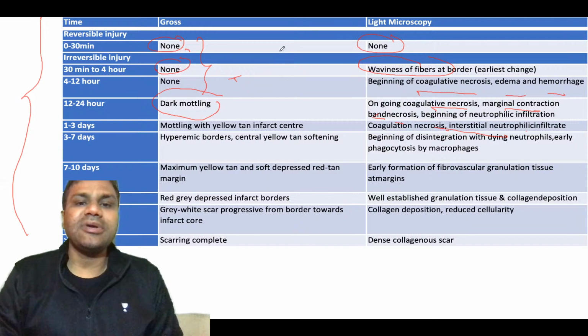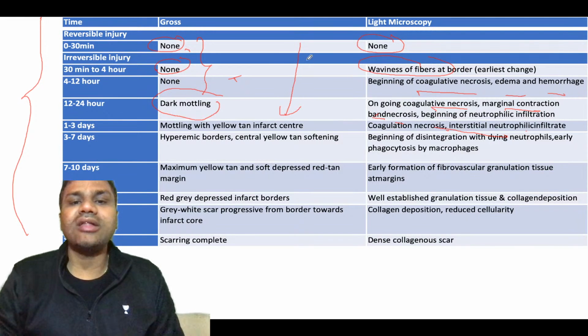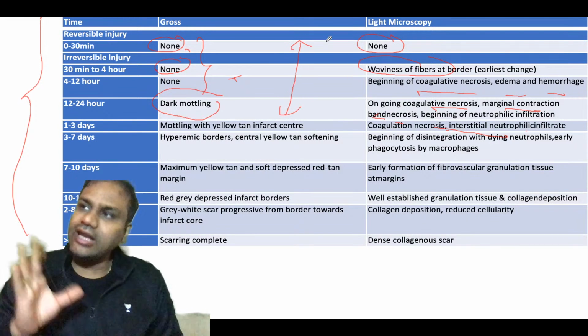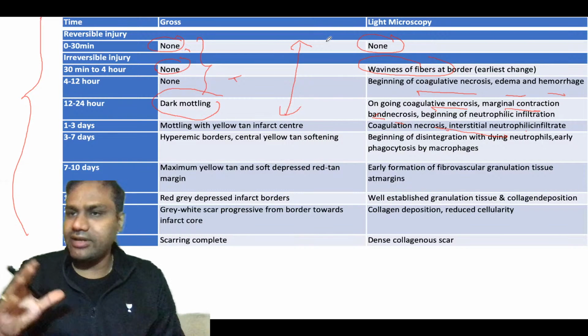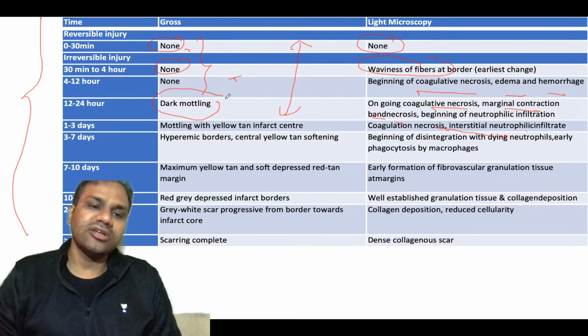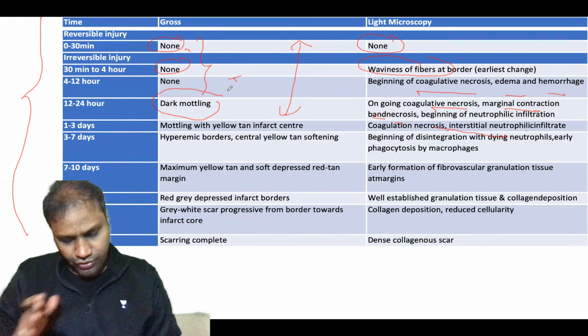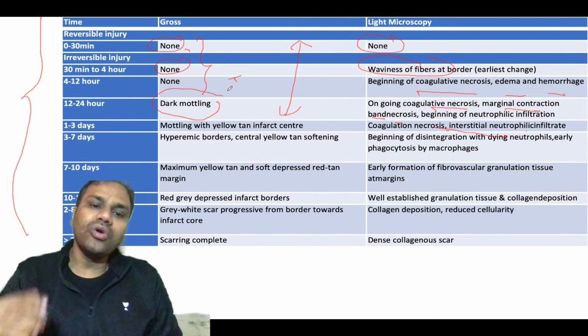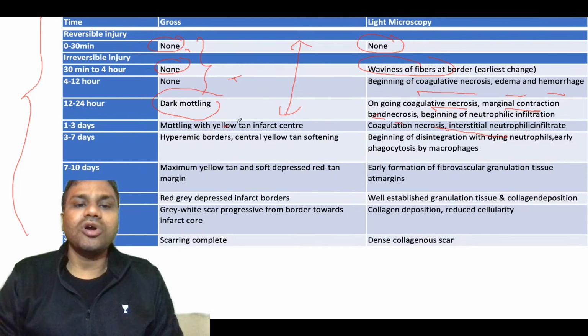Okay, so this happens till 1 day. So एक दिन पूरा दिन लग जाता है neutrophils को आने में. ठीक है, so the first day there will be necrosis, contraction band and neutrophils, and dark mottling शुरू हो जाता है. Now after 1 to 2-3 days धीरे धीरे अब ये yellowish color का होना लग जाएगा. So mottling will be in yellow tan infarct center.